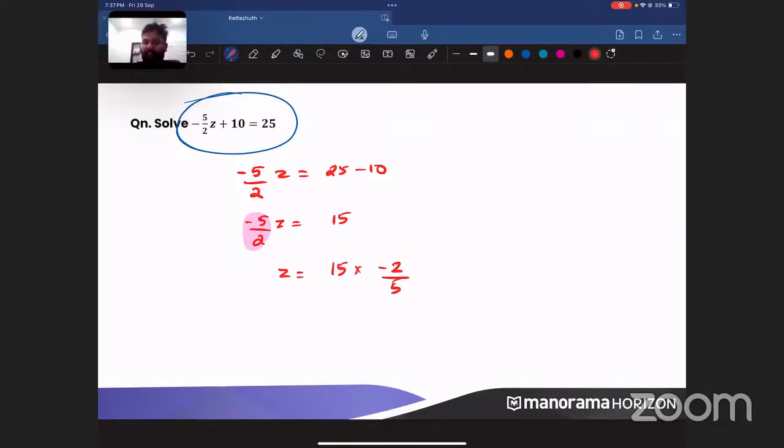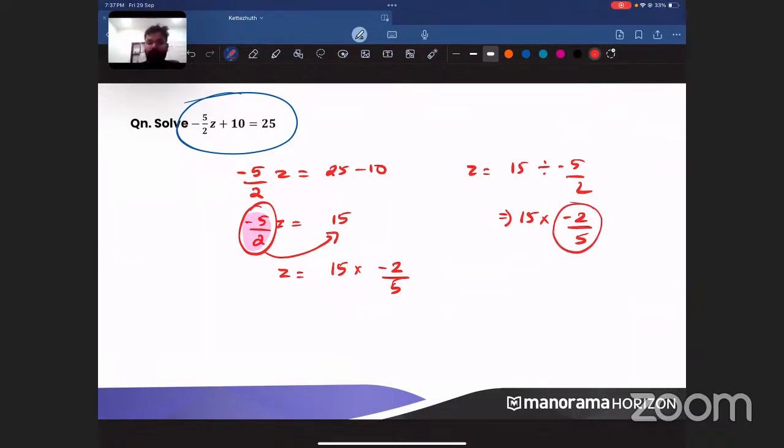Everyone be very careful in this question. Minus 5 by 2, when it goes to the right side, will become minus 2 by 5 and multiplication. Usually we write z is equal to 15 divided by minus 5 by 2, right? This is going to the right side, meaning it will become division. But division in fractions can be written as multiplication by the reciprocal. So z is equal to 15 into minus 2 by 5. 5 and 15 cancel. 3 into minus 2, z is equal to minus 6.